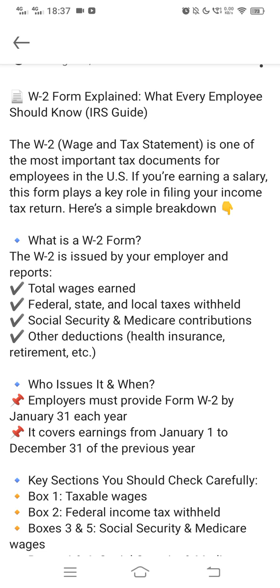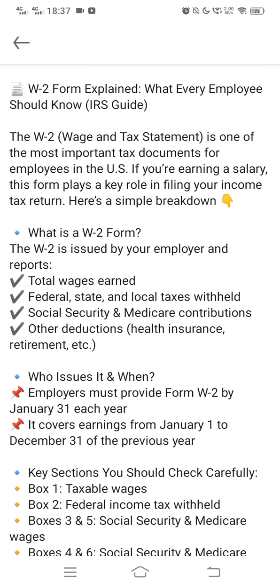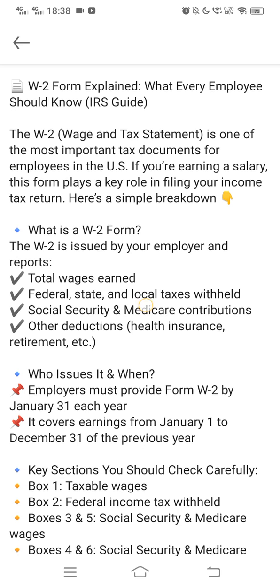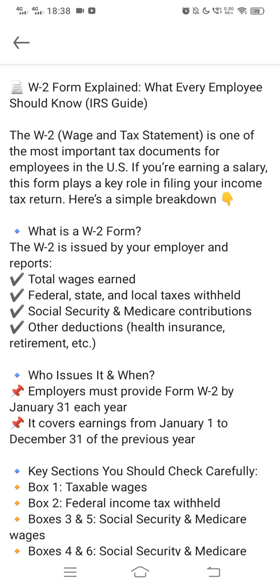So in simple words, what is W2? W2 is basically a form which is given by the employer to their employees, and in this W2 there is your salary, your wages, and any tips or bonuses you have earned. All the details are given in your W2 form.